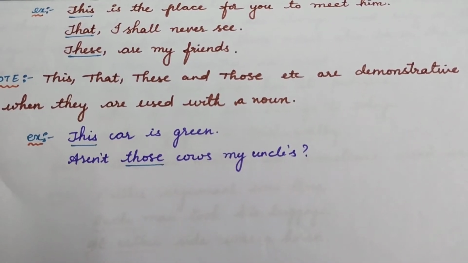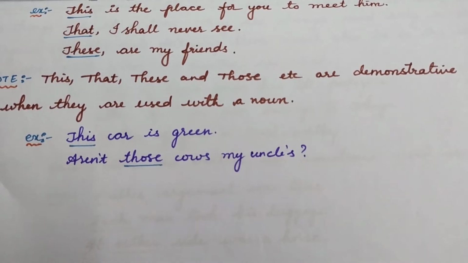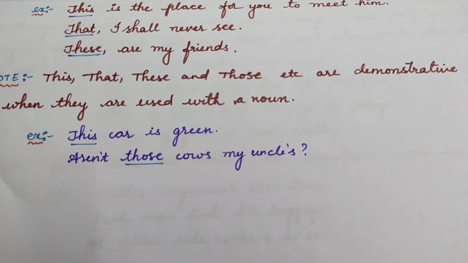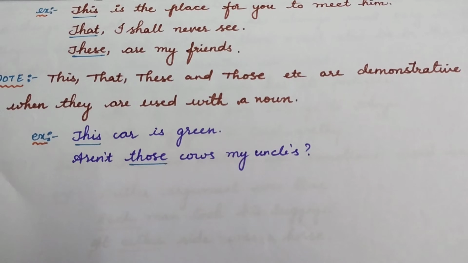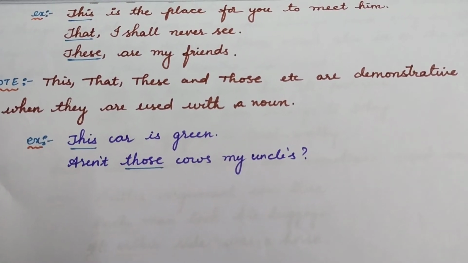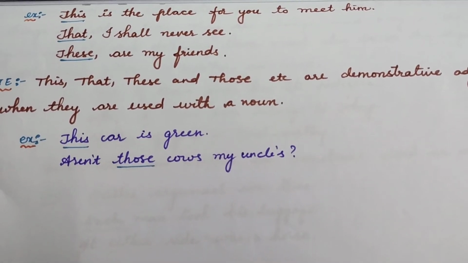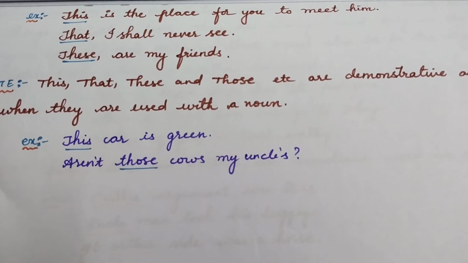That I shall never see. These are my friends. Nearer, plural, these. Far away, plural, those.